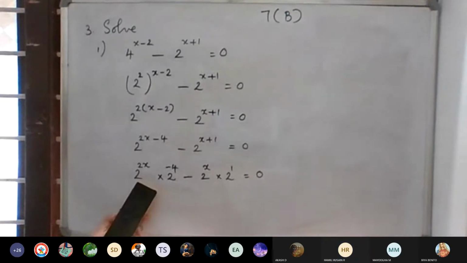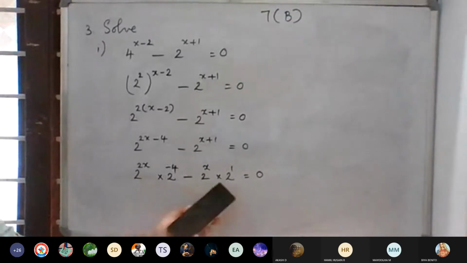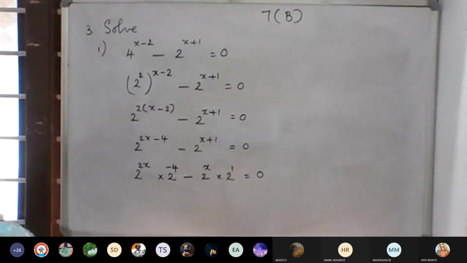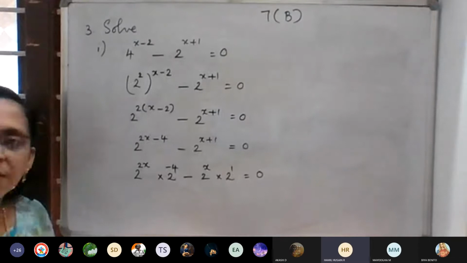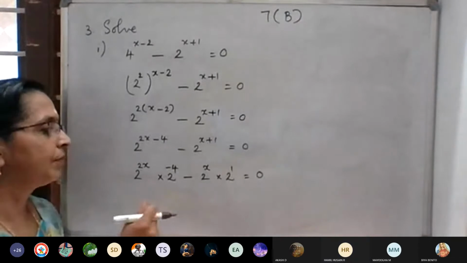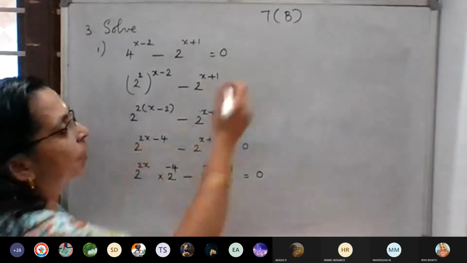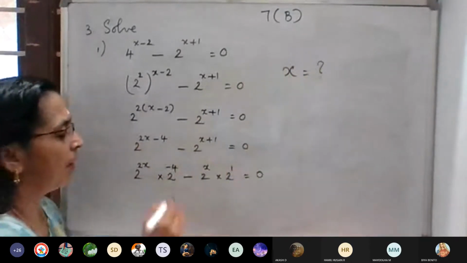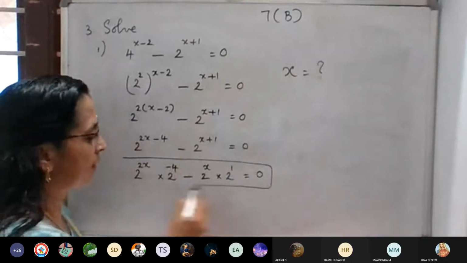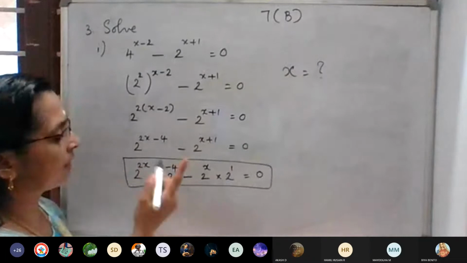2 raised to 2x, just doing the working order, that is better. Ma'am, can we cancel like this? Or better, wait. What do we want to find? Solve. Solve means we have to find out the value of x. Either we have to split like this way, or another easy way.